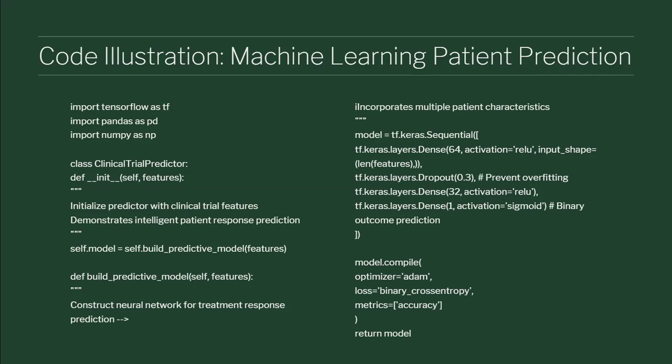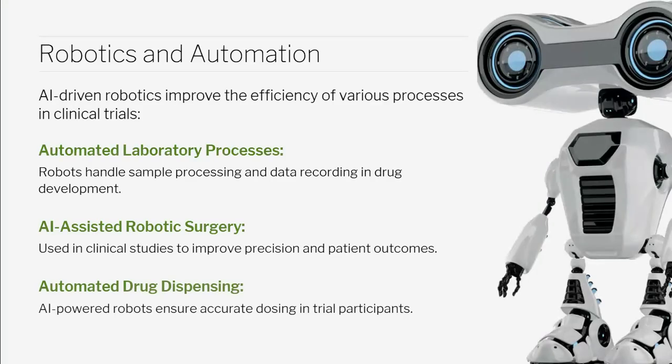And through this, you can get bigger positions in a clinical research organization, because like a SAS programmer or an R programmer, similarly, a Python programmer will be there for AI instructions and manipulating AI data. So this was just the introduction, right? Now we're talking about robotics and automation.